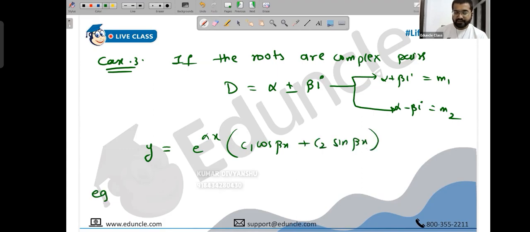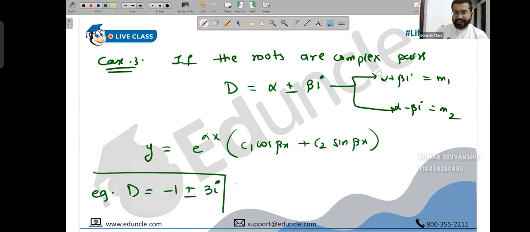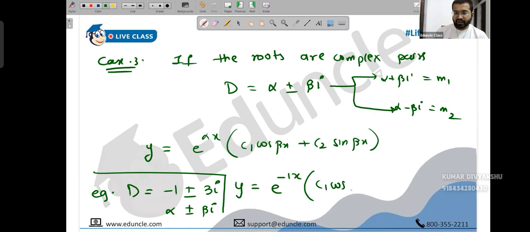Example: suppose you end up getting d is minus 1 plus or minus 3i. This is a complex pair. First one is minus 1 plus 3i, other is minus 1 minus 3i. In that case, the solution is e raised to alpha x. Comparing with alpha plus or minus beta i, alpha is minus 1, beta is 3. So e raised to minus 1 x, c1 cos 3x plus c2 sin 3x.